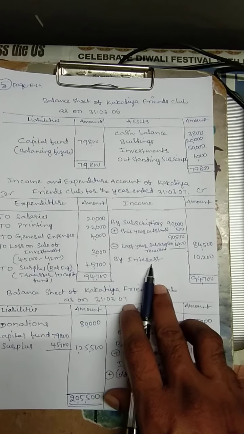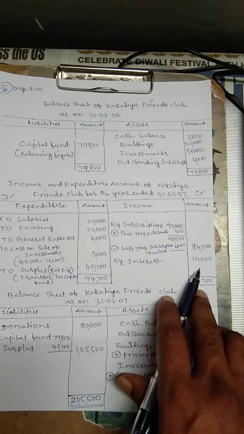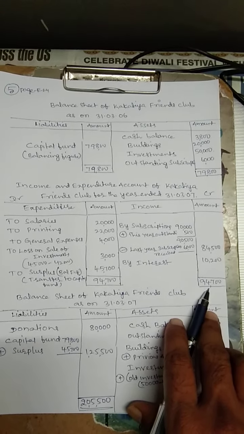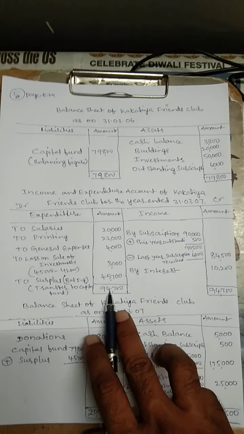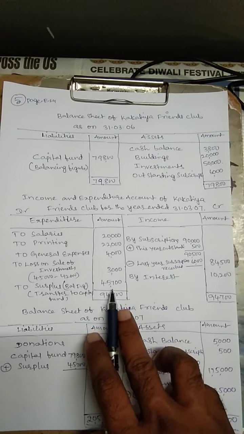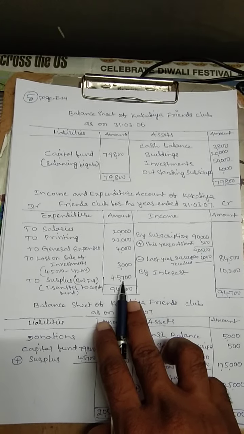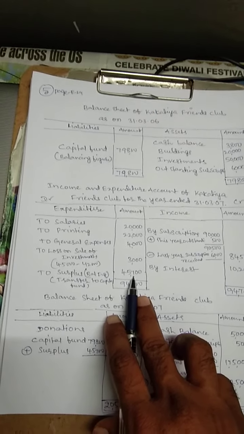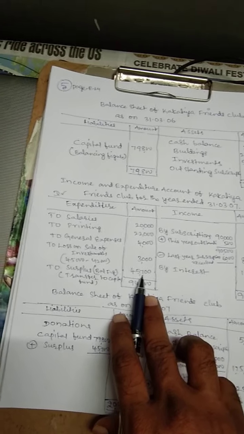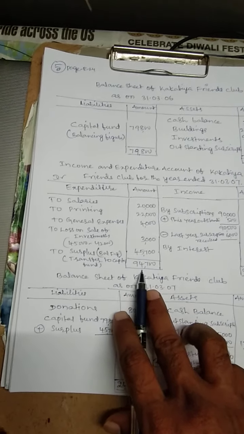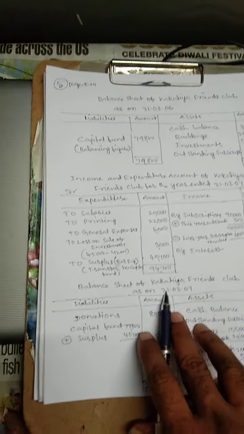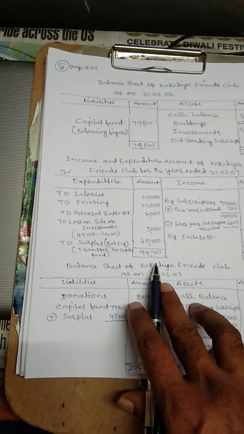Then interest, all of you know, interest we received 10,200. So credit side total 94,700. This is transferred to the debit side, 94,700. Deduct all the debit figures, then we will get the balancing figure 45,700. This is surplus. It means income over expenditure is 45,700. This should be transferred to the capital fund, added to the capital fund. If there is a deficit we deduct it from the capital fund.